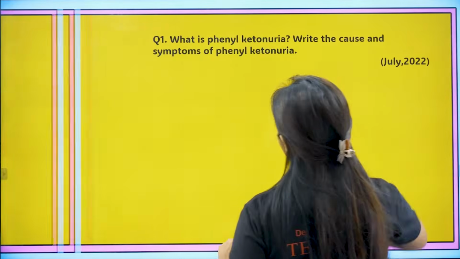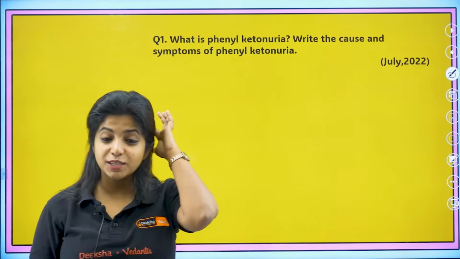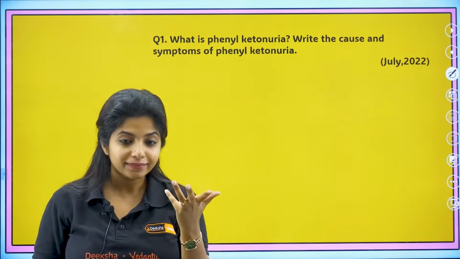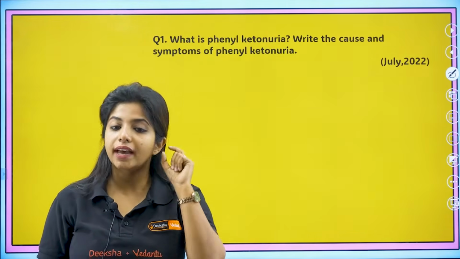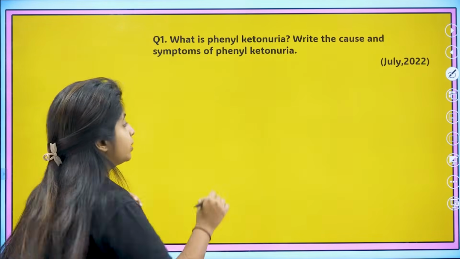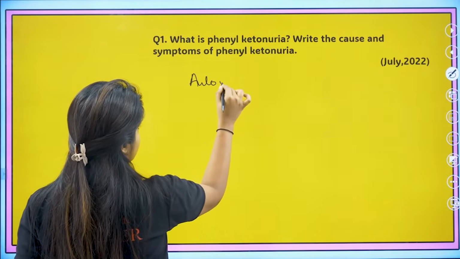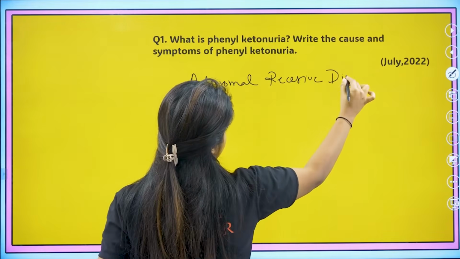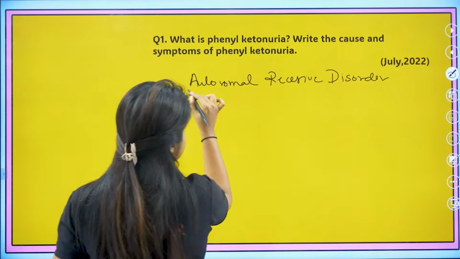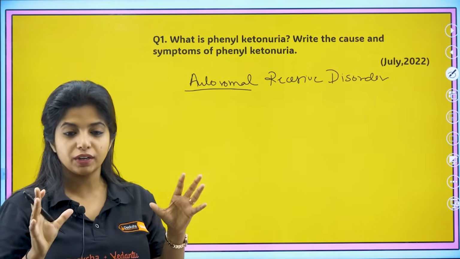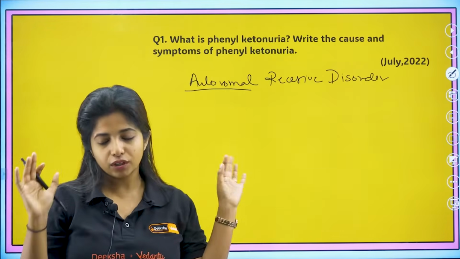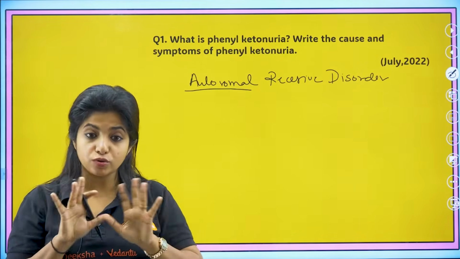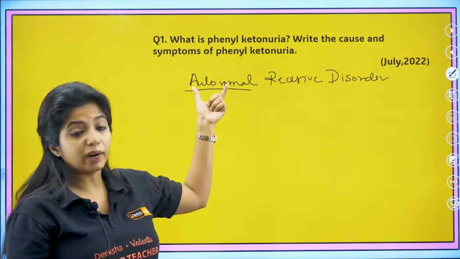Now 5 marker question, the first 5 marker question is, what is phenylketonuria? Write the cause and symptoms of phenylketonuria. What is it? It is actually an autosomal recessive disorder. Ma'am, I don't understand it. So that means the genes that control this particular thing are located on the autosomes, not on the sex chromosomes. So that is why it is autosomal.